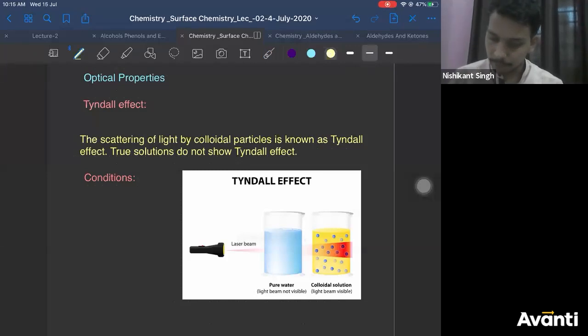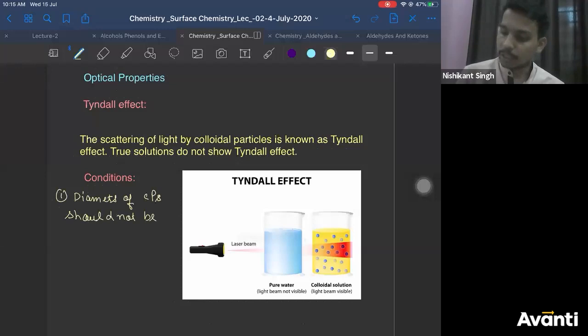First one is the size or diameter of colloidal particles should not be much different from the wavelength of light used.